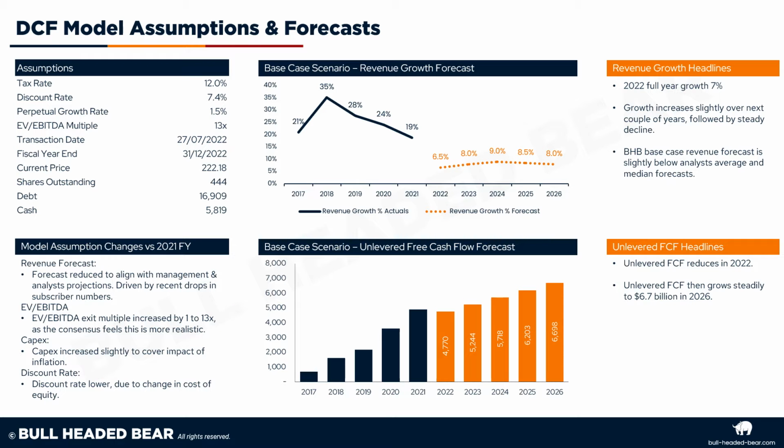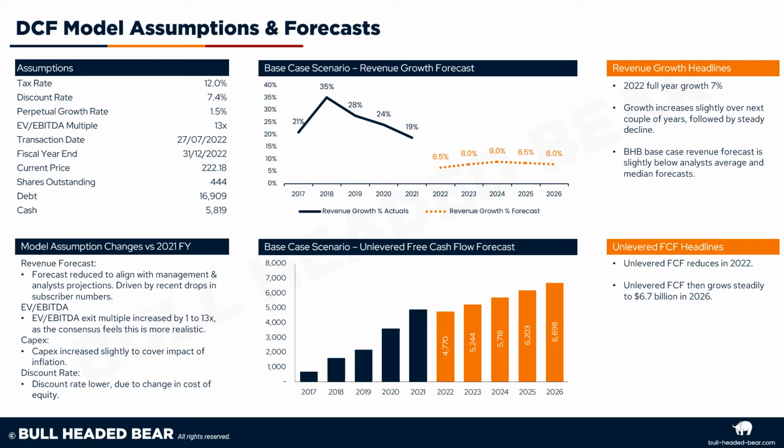Assumptions then, we've got a tax rate of 12%, discount rate 7.4% and perpetual growth rate of 1.5%. EV to EBITDA multiple is 13. The transaction date is 27th of the 7th, which is the time of the analysis, and the fiscal year end for Netflix is 31st of the 12th. At the time of the analysis, the current price is $222.18. The shares outstanding is 444 million, debt is just under 17 billion, and cash is just under 6 billion.